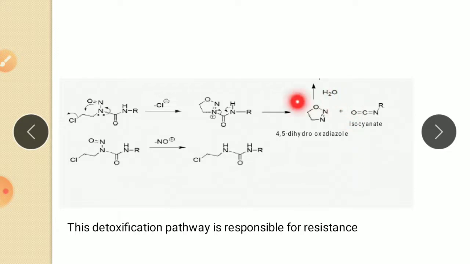Then this oxadiazole is further converted into inactive products, several products are formed. Another route of inactivation is simple: here there is a removal of the nitroso group, so it forms this type of product. So this is the detoxification of nitrosourea derivatives.